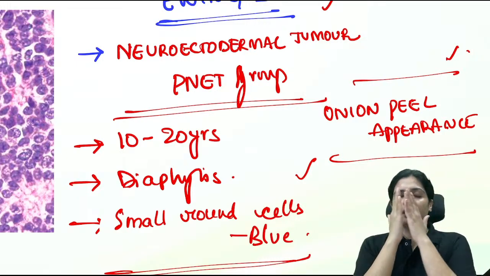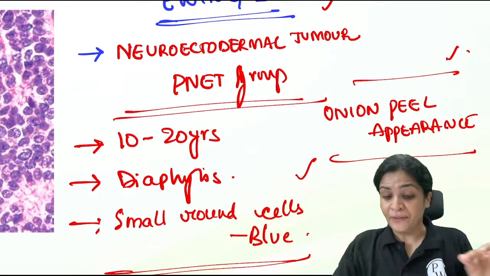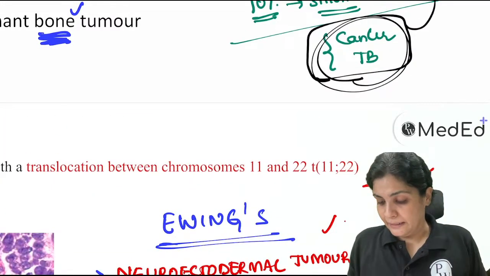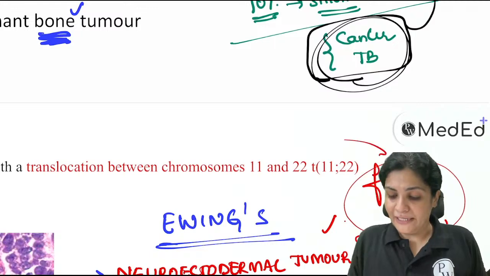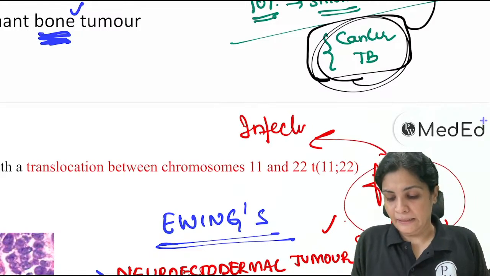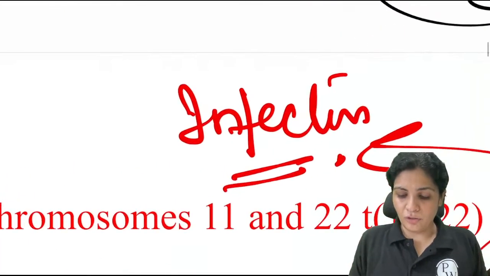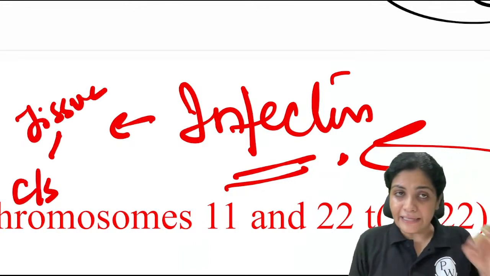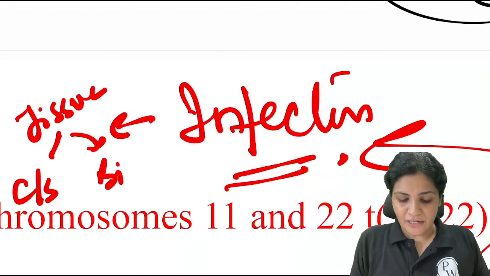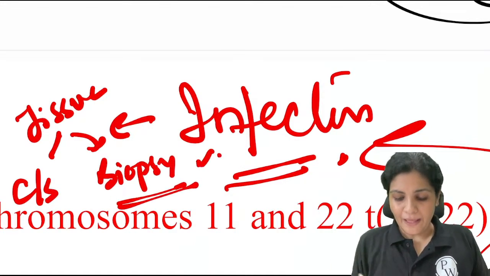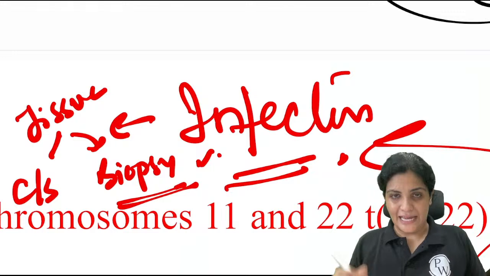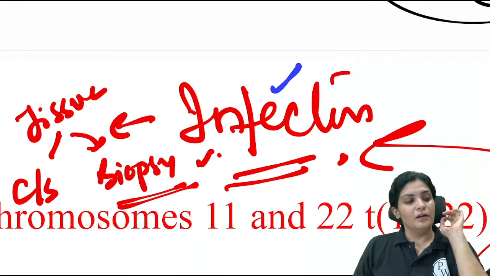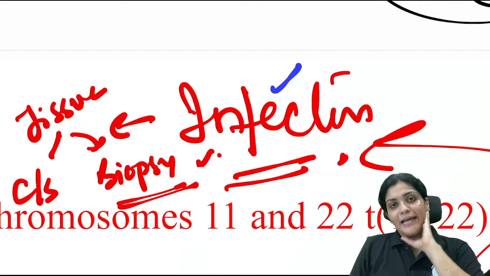So one thing I want to clear here is Ewing sarcoma presents with fever and pain. And we tend to think of this as infection. But in ortho, every tissue you send for culture sensitivity thinking it as infection, you have to send it for biopsy also, because of this dreadful cancer which can mimic infection sometimes.